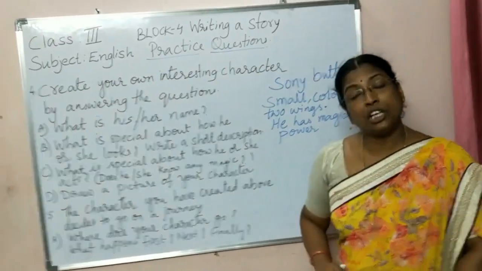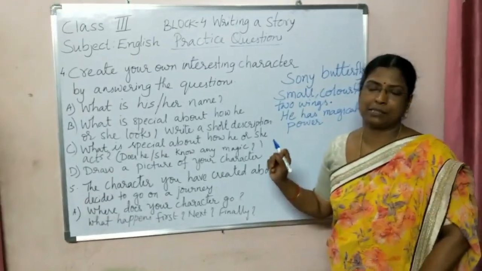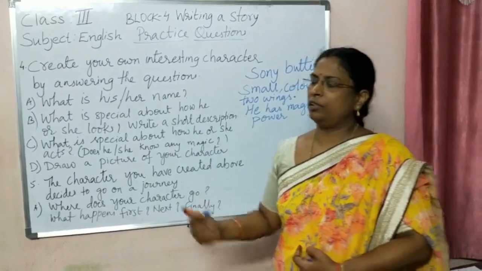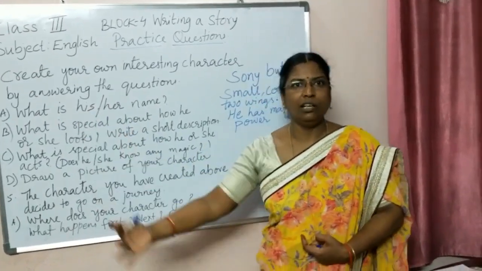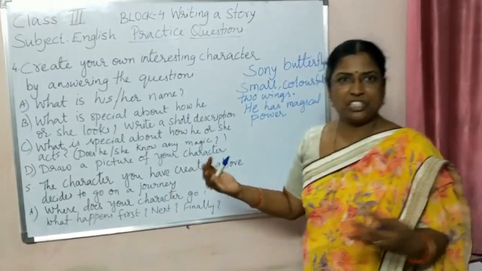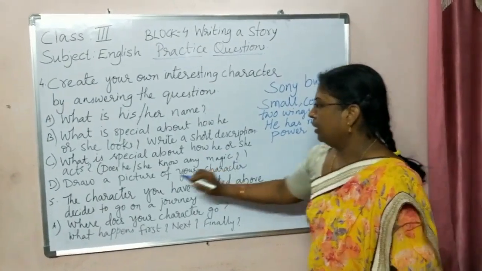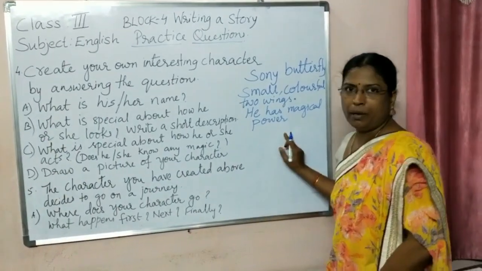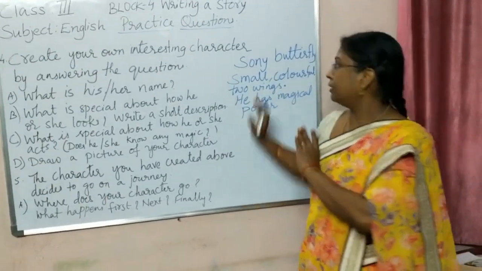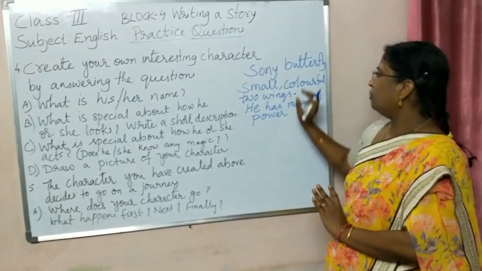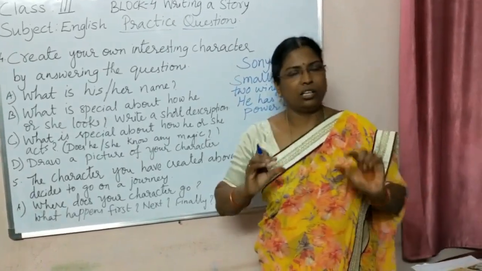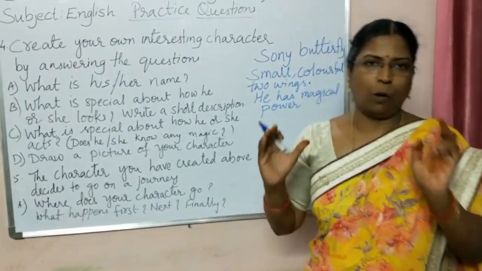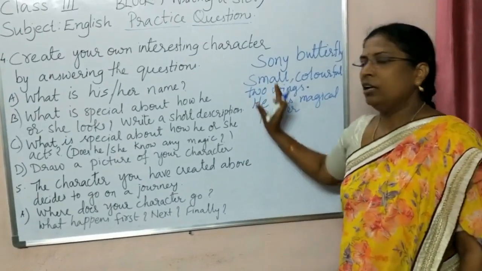So what sort of magical power does this butterfly have? If she wants a rocket, so I want a rocket, please bring the rocket, it means it will come. Okay, so like that, magical powers it has with it. Okay, then draw a picture of your character. So now you need to draw the character. So the character, that is the butterfly, and write the name, and in a short way you describe this butterfly, how it looks, what it has and all that, and you draw it in your classwork book.